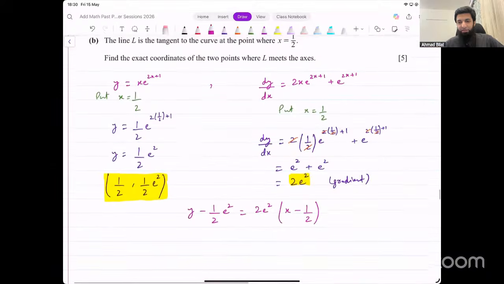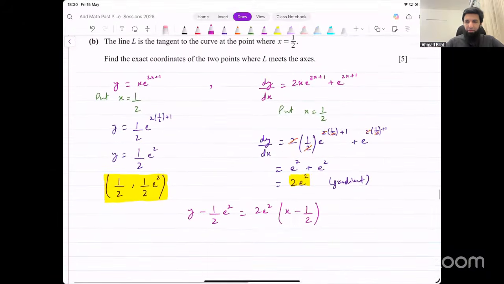In this case, the question says exact form, but in paper 2, if it comes and they do not mention that they want an exact answer, in that case as well, as much as possible, we prefer using exact form. Sometimes it will not be possible and you have to convert it to decimals, but as much as possible, you prefer keeping it in exact form.